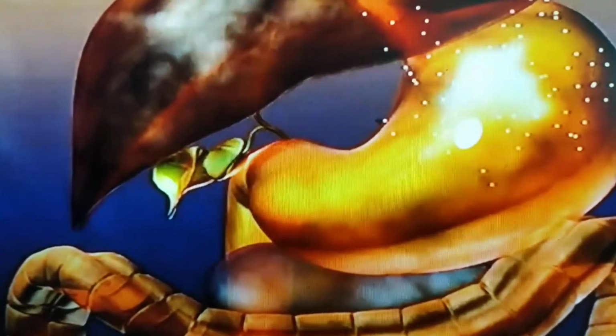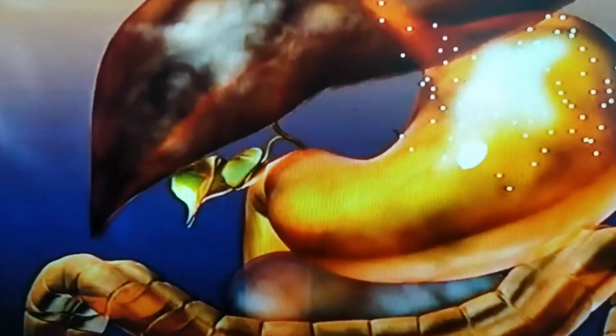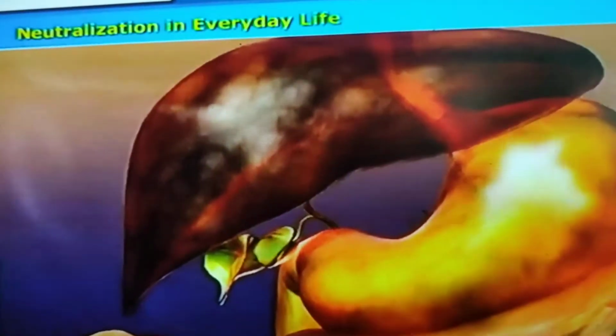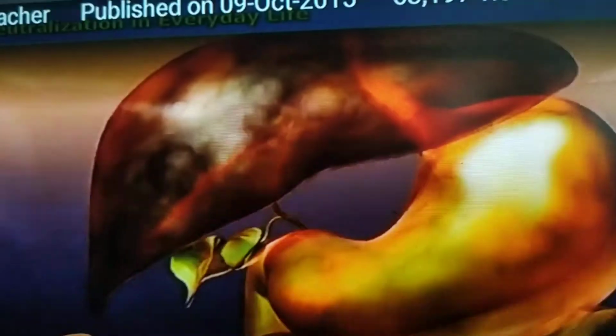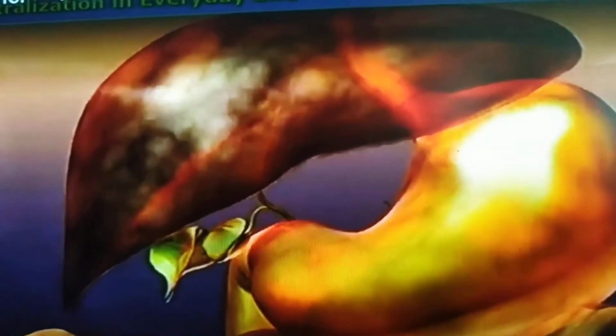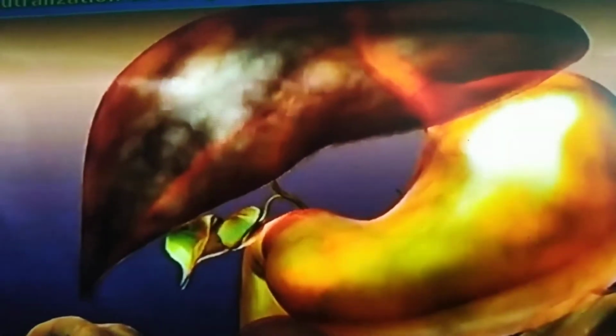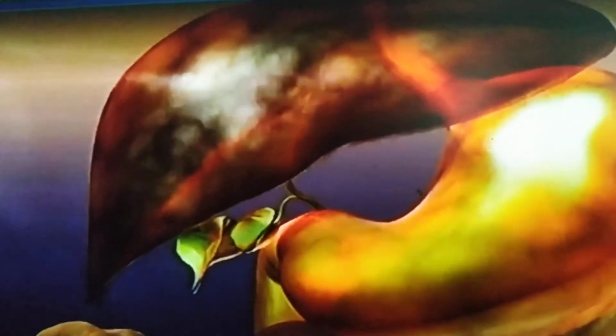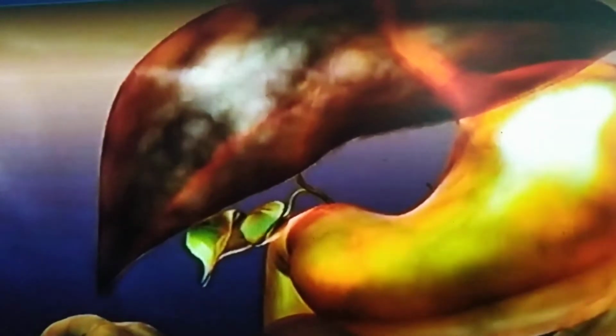Such antacids neutralize the excess acid in the stomach so that we get relief. That's why when we have indigestion, we take some antacid. Okay?